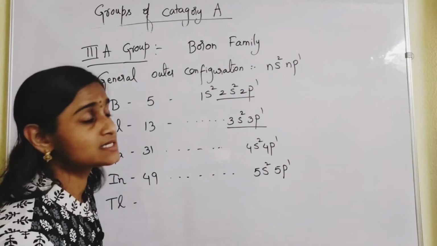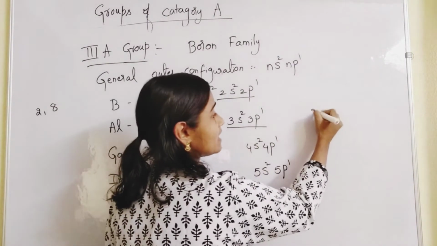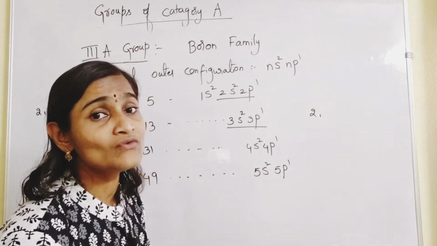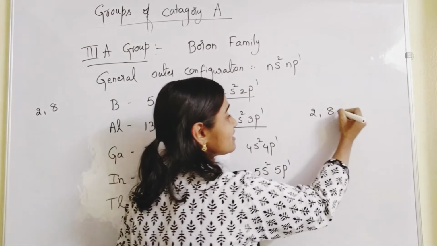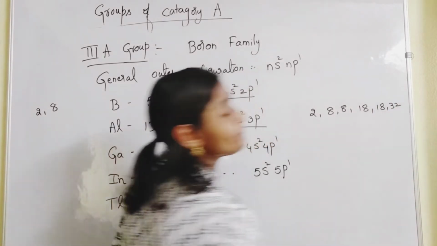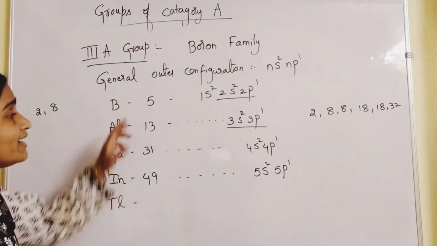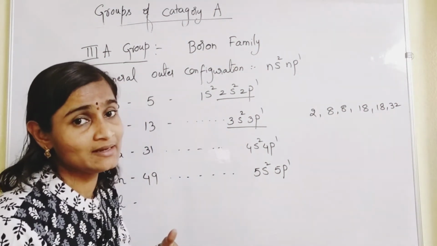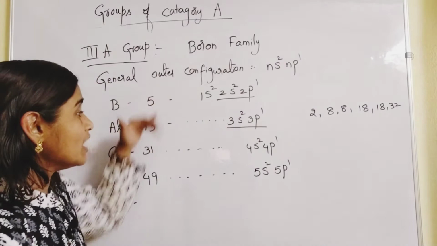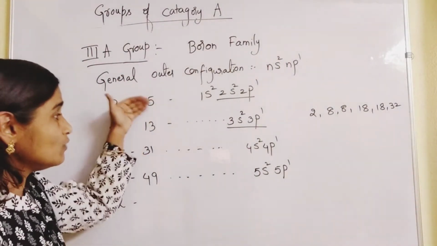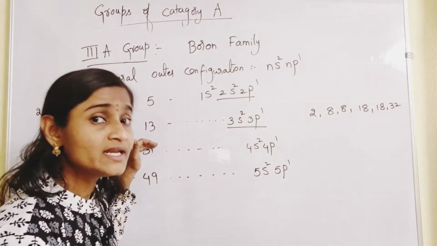Once we have discussed, all the elements in the periodic table are arranged in regular intervals of what? 2, 8, 8, 18, 18, 32. Isn't it? That means when you want the next element in the periodic table, which is down of one element, suppose one element is there, down of that another element will be there.